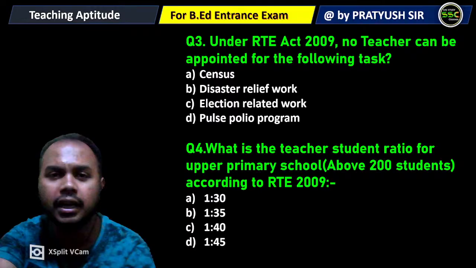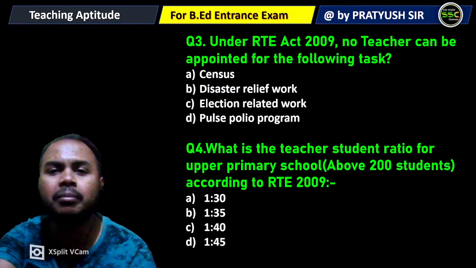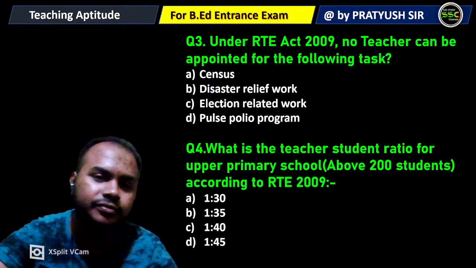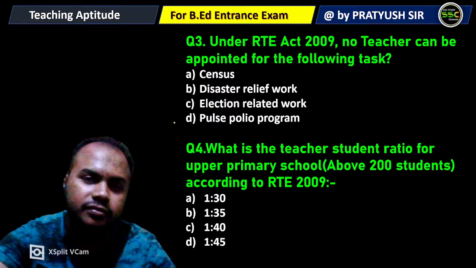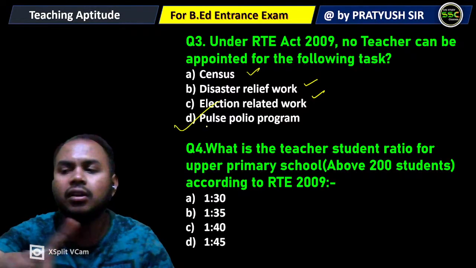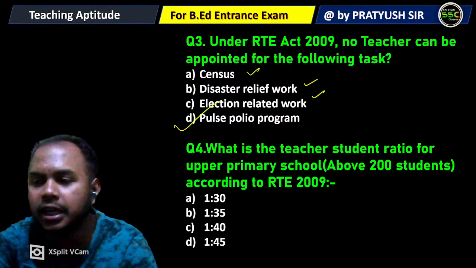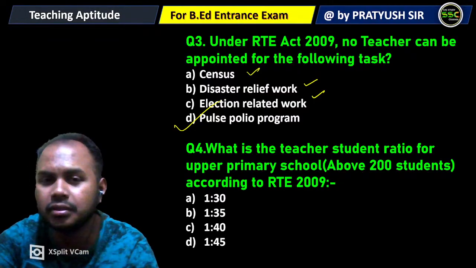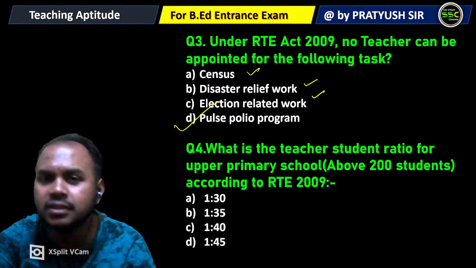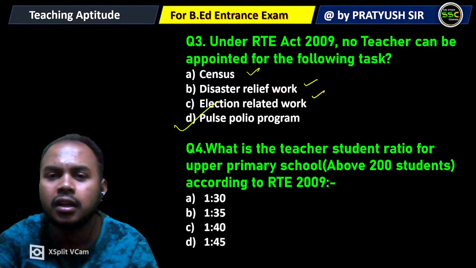The correct answer is option D. For election related work the teacher has to go, for disaster related work the teacher has to go, but the pulse polio program is not included. These are some of the non-academic works that teachers should not be engaged in, except election related, disaster related, or census related work.